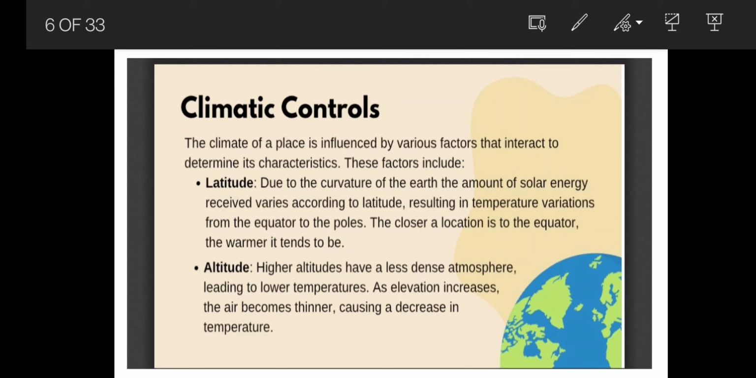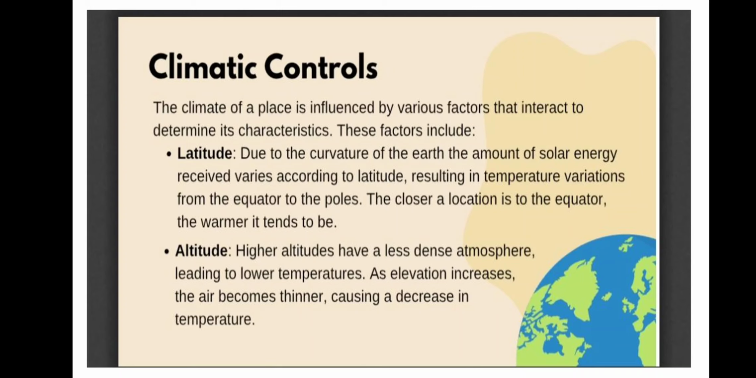When you go in the winter or in the summertime to holiday places like Himachal Pradesh, Shimla, Kullu, Manali, these are on heights, so you get less temperature over there, and that's why you go to these places in summer time. So this is what you have to understand. As elevation, meaning height, increases, the air becomes thinner and it decreases the temperature.